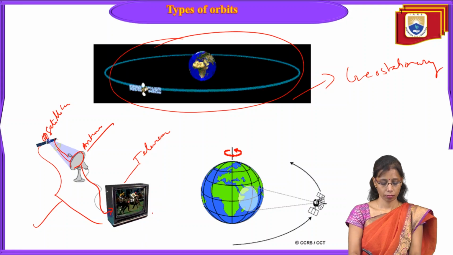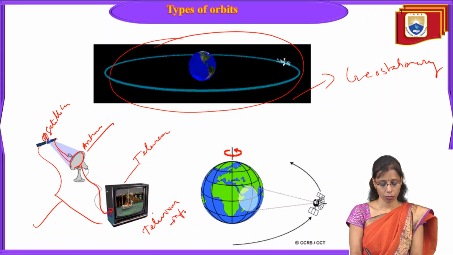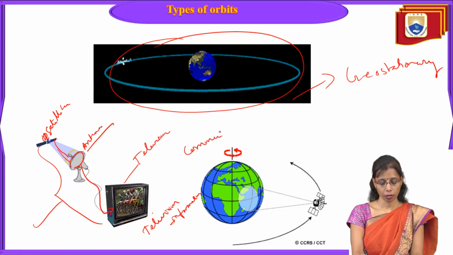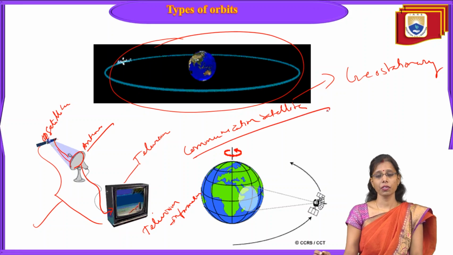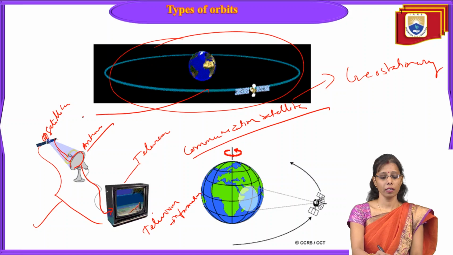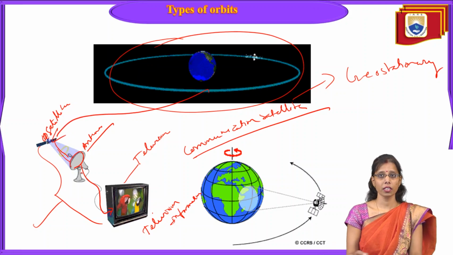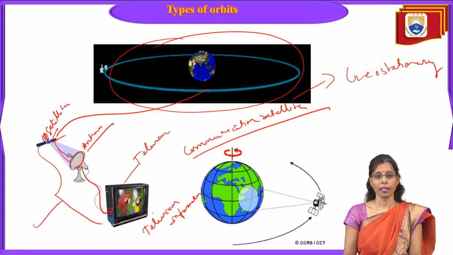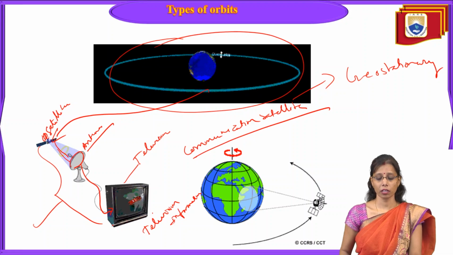Television information means this is a communication satellite. It receives the signals from the geostationary orbit, and from there it goes to the receiver station. From the receiver station it goes to the television, and we are able to see the channels or any kind of information on the television.